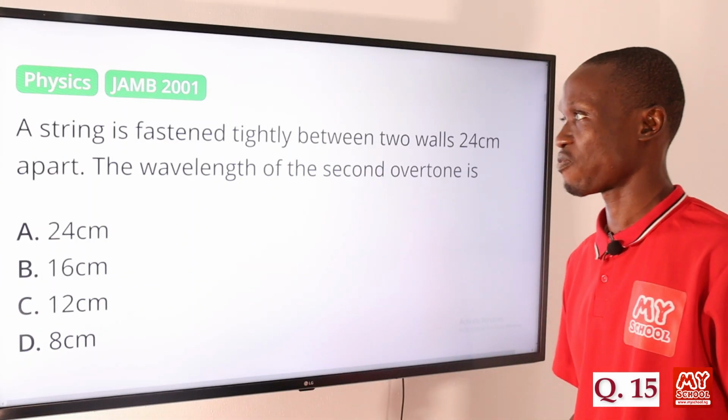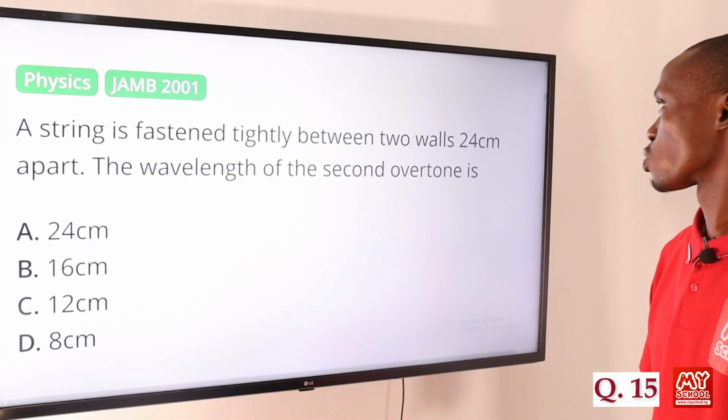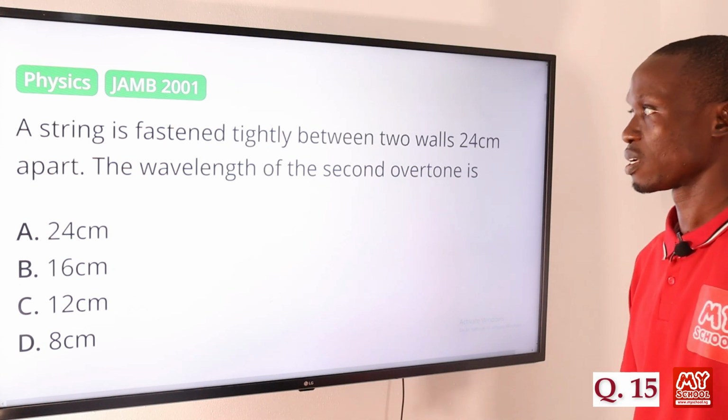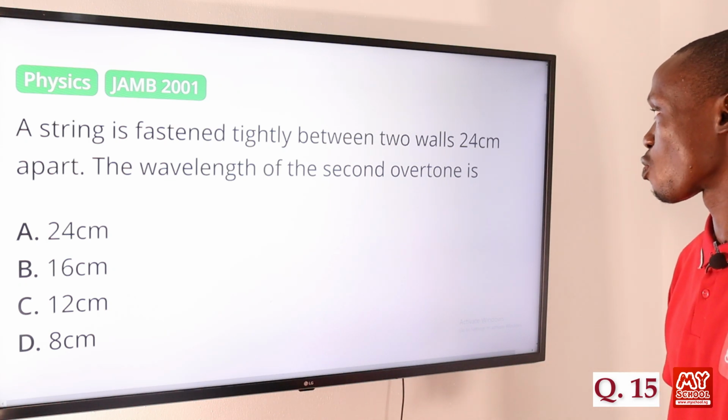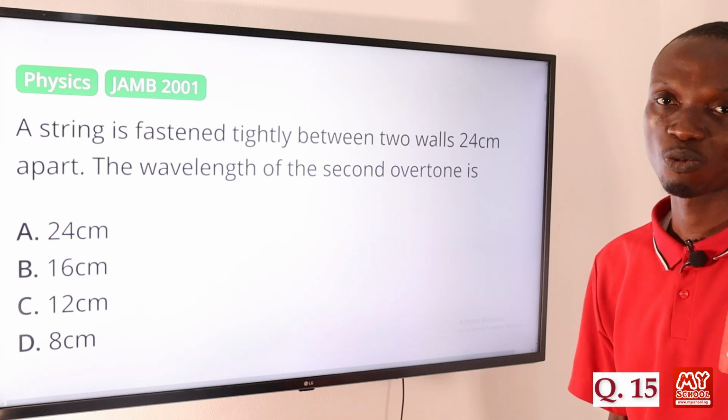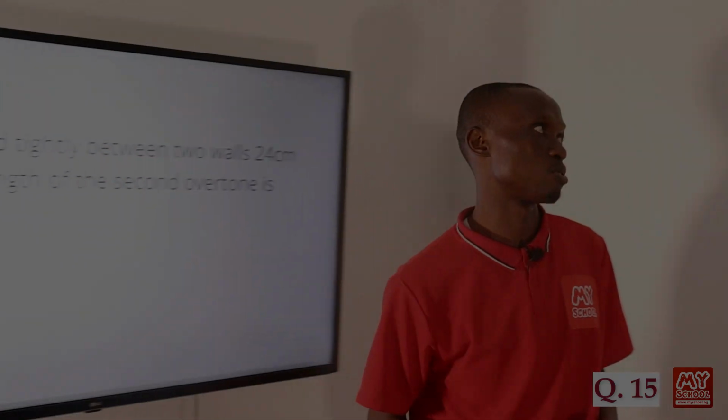Question 15. A string is fastened tightly between two walls 24 centimeters apart. The wavelength of the second overtone is... so let's move to the board to provide the answer to this question.